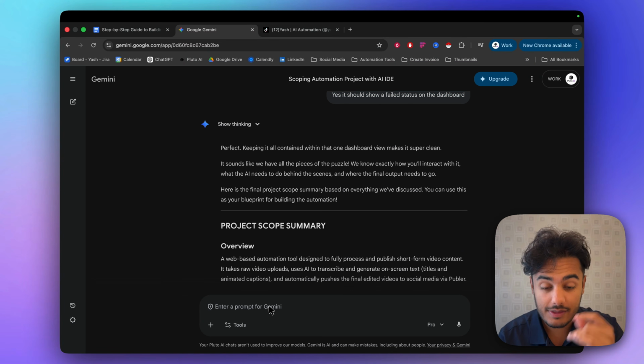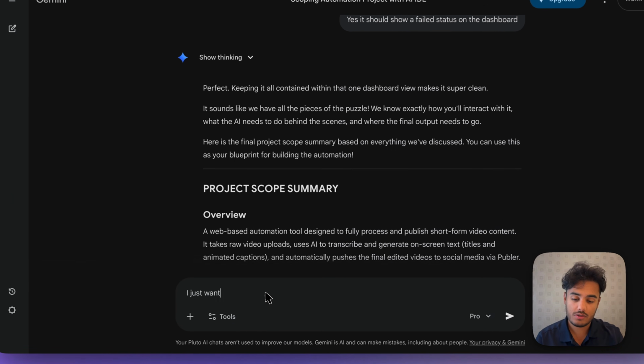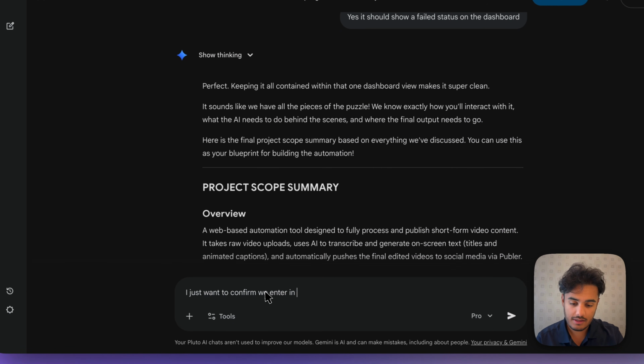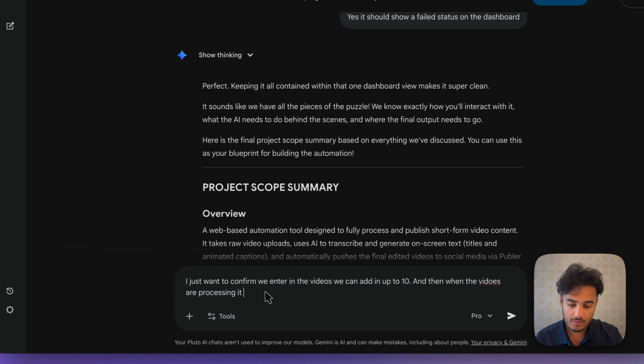Sweet. And I just want to confirm that that's exactly what it's going to do. We enter in the videos, we can add in up to, let's say, 10, and then when the videos are processing, it will add a dashboard in just for the videos we're processing, not every video of all time.